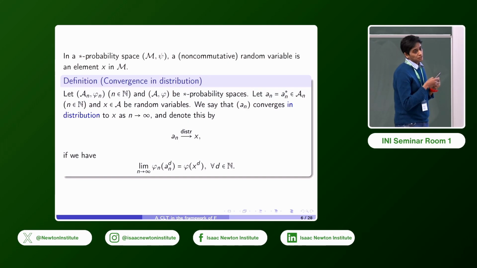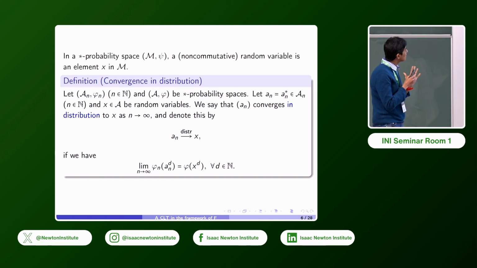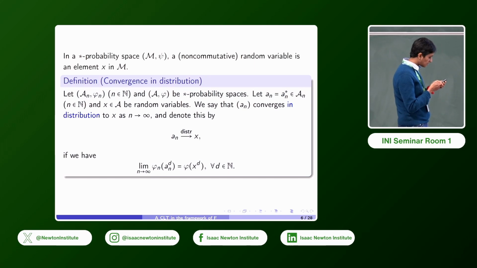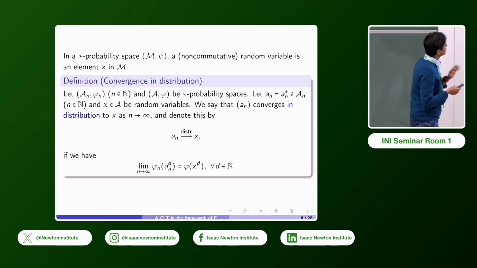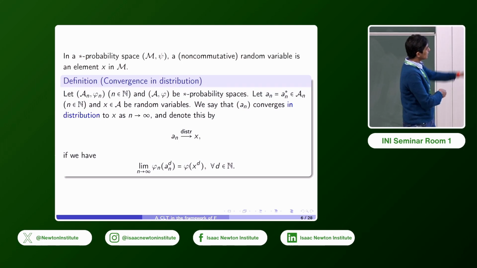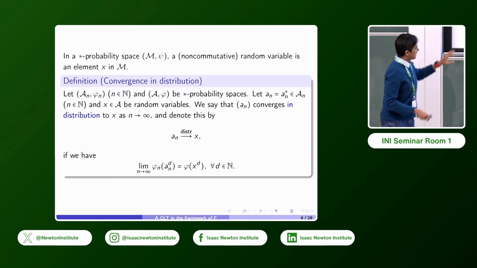And we'll now say what convergence in distribution means in this algebraic setting. Let (An, phi n) be a sequence of star probability spaces. (A, phi) is a star probability space. And we have this sequence an of self-adjoint elements of An, and x belongs to the star algebra A, so these are random variables. We'll say that the sequence an converges in distribution in this algebraic setting to x, and denote it that way, if we have the following.